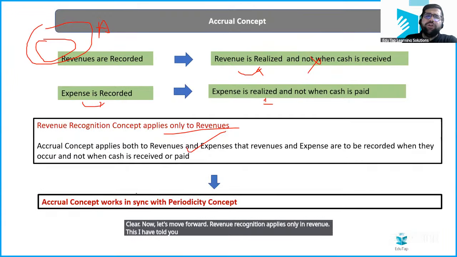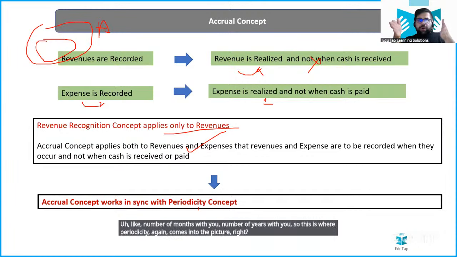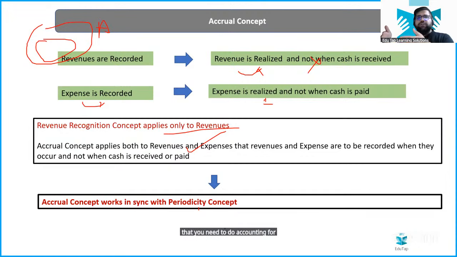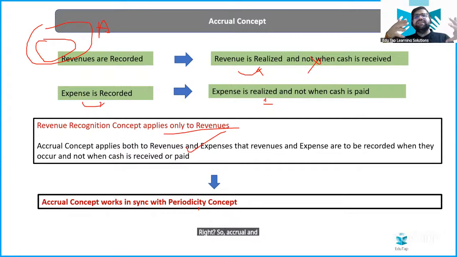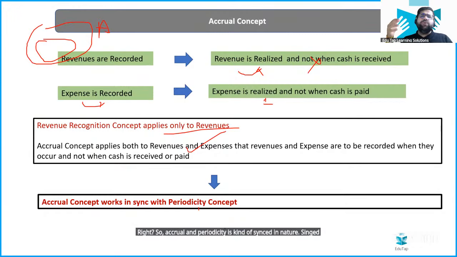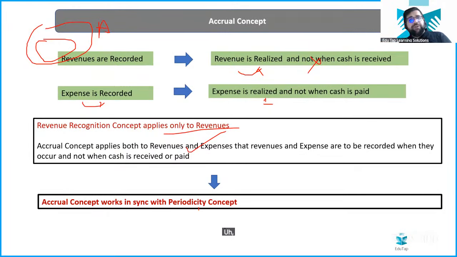And yes, one more thing, accrual works in the concept of periodicity. This basically means that once you have a number of months, a number of years with you, this is where periodicity comes into the picture again. You need to do accounting for particular quarters or for a year. So if revenue right has been realized in this year, I will record it in this year only, not in the upcoming year. So accrual and periodicity are synced in nature. Synced means they both work hand in hand. Why periodicity? Because you have a limited time frame in which you have to report, and because of this time frame, accrual also comes into the picture.